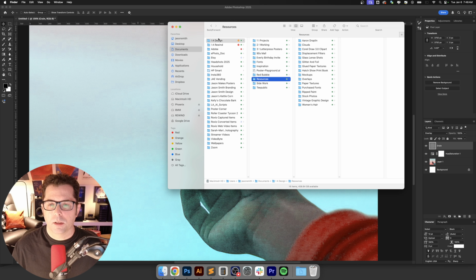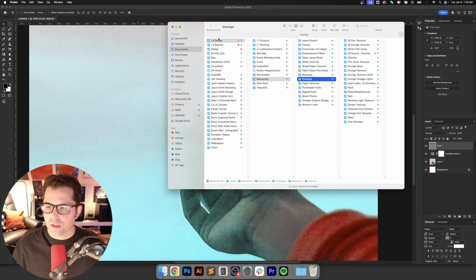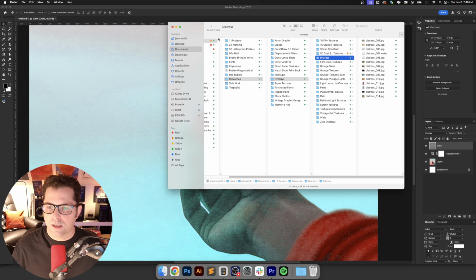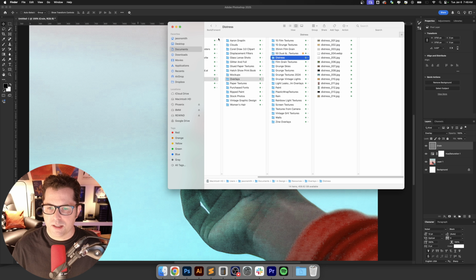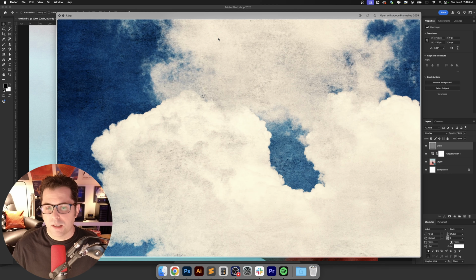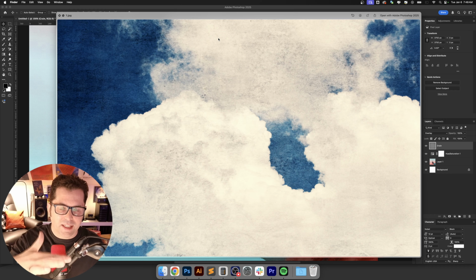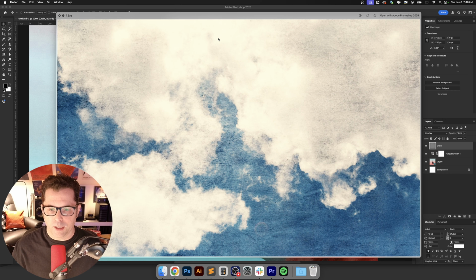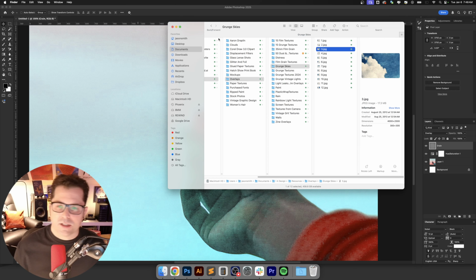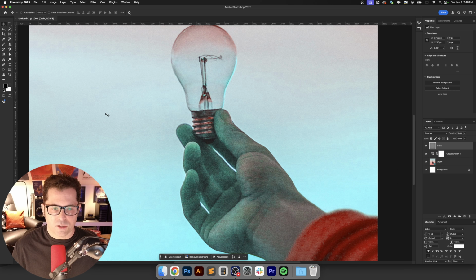So let's do that. All right, so I have my own resources library right here, and I've got some overlays right here, and I've also got some paper textures, but we'll see what we've got here. We've got some distress layers. We've got some grunge skies. That would be interesting to kind of see what we can do with blending these two images together with a really cool sky pattern, and it's already got that grunginess to it. So let's open this one up and see what we can do with this. So I'm just going to drag this on top of here.